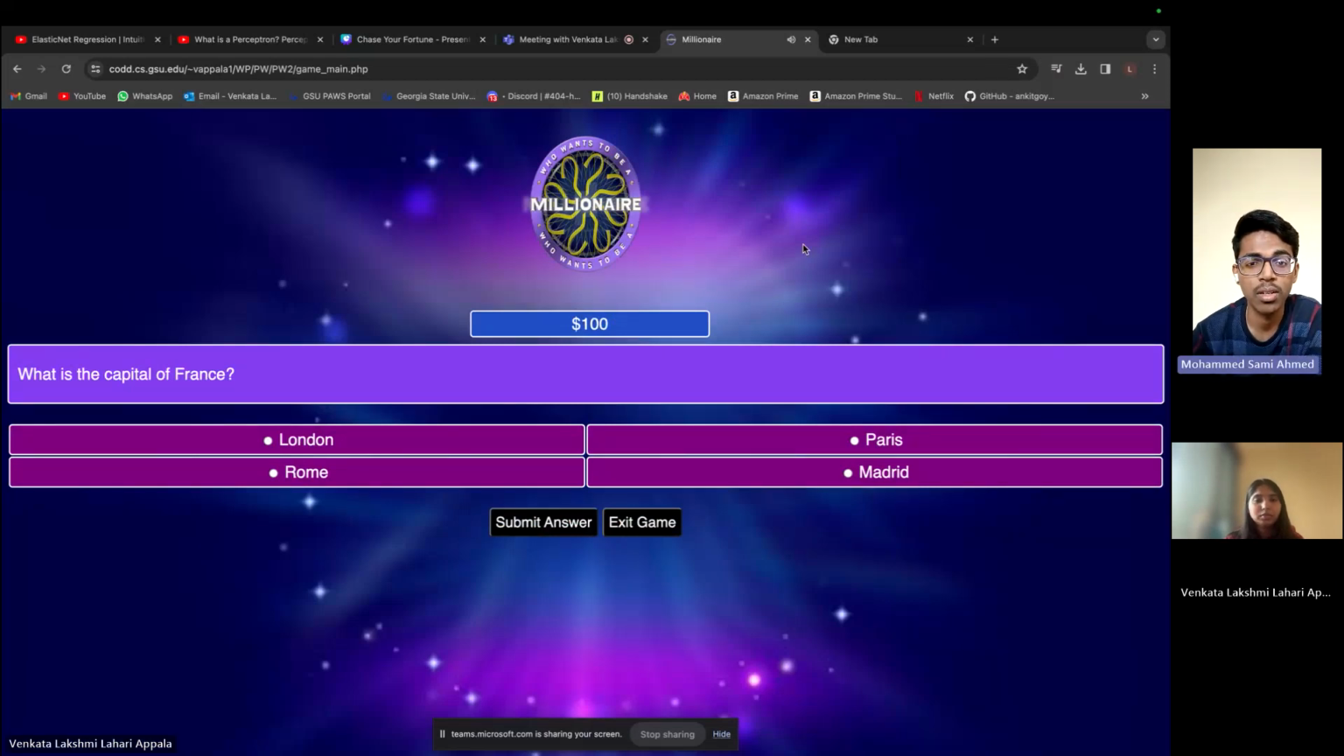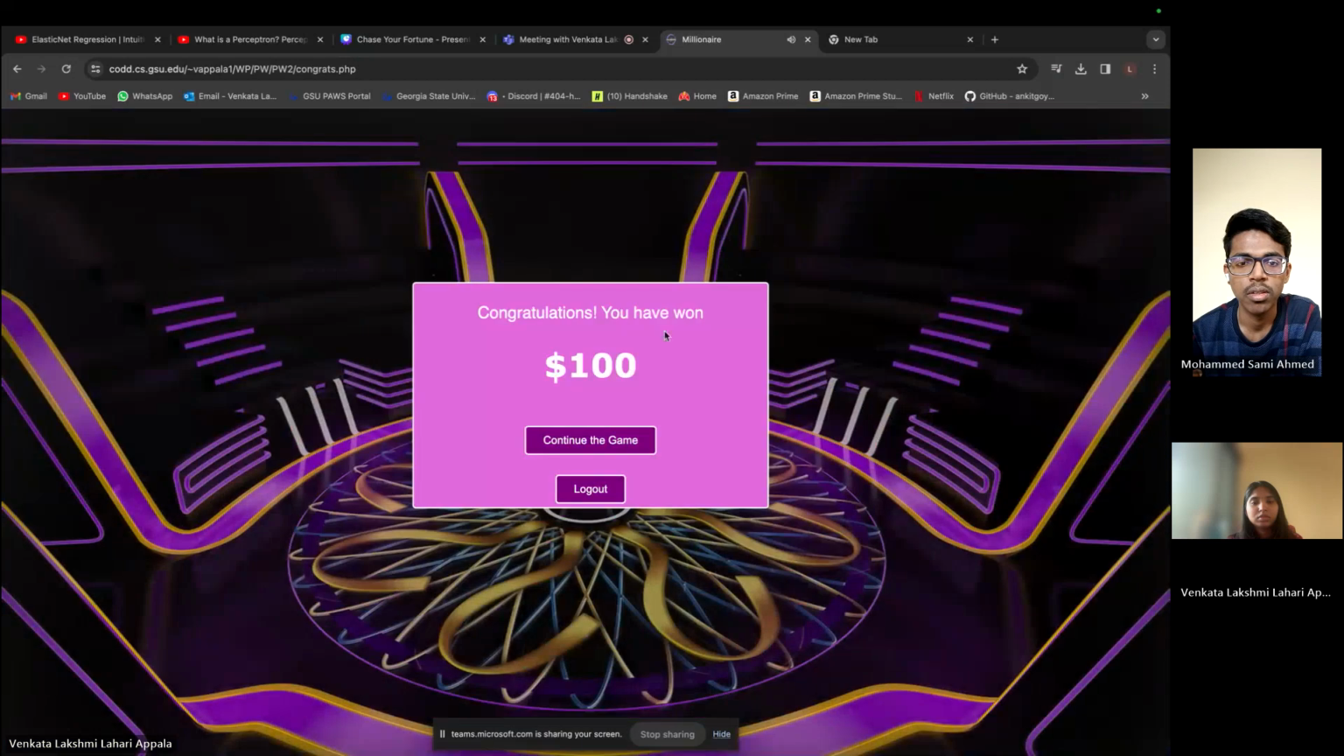Once you start the game, you can see there is a symbol of Millionaire, and below that there is a question with a reward. The first question is for $1,000. The question is what is the capital of France? We have four options: London, Paris, Rome, and Madrid. From these four options, we need to select the correct one. We know that the capital of France is Paris. So let's just submit the answer.